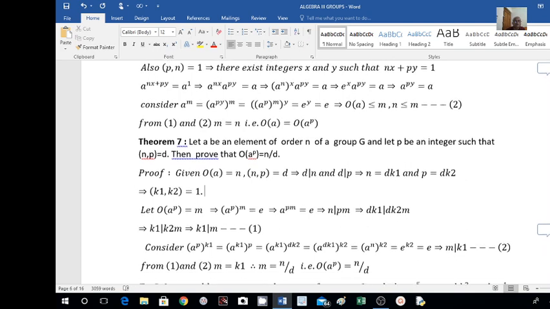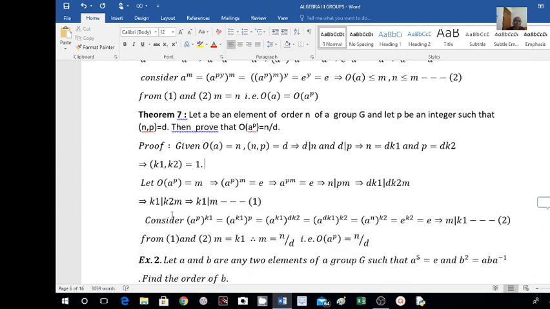Next, consider A raised to P to the power of K1. This can be written as A to the power of P, whole to the power of K1, where P can be written as D into K2.